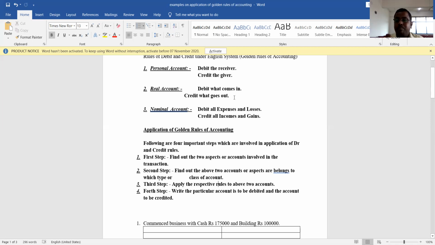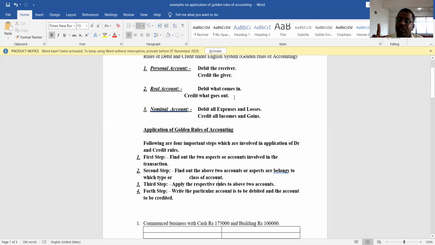We'll take one more example. Salary paid, rupees 5,000. Which are the two accounts? The first step is to find out the two accounts. One is a salary account and another one is the cash account. Keep in mind, paid and received always indicate cash account. So here, for salary paid rupees 5,000, the two accounts are the salary account and the cash account.